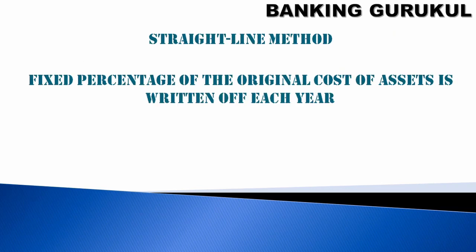Today we'll discuss the straight line method. In the straight line method, a fixed percentage of the original cost of the asset is written off each year. Original cost means 1 lakh rupees. You bought furniture for 1 lakh rupees. So every year a fixed percentage. If I say 20%, every year 20,000 will be depreciated. Means every year 20,000 will be debited to expenses and credited to the asset.